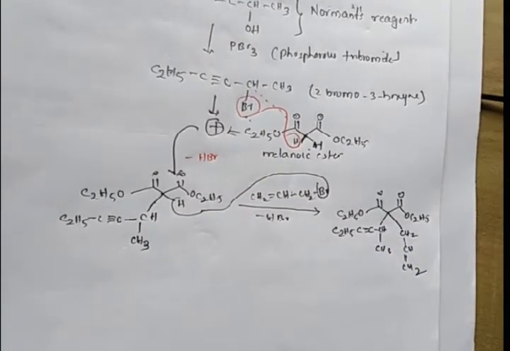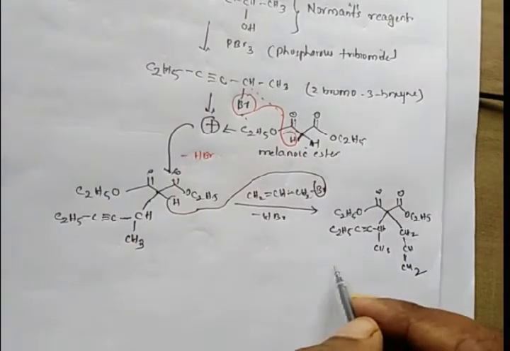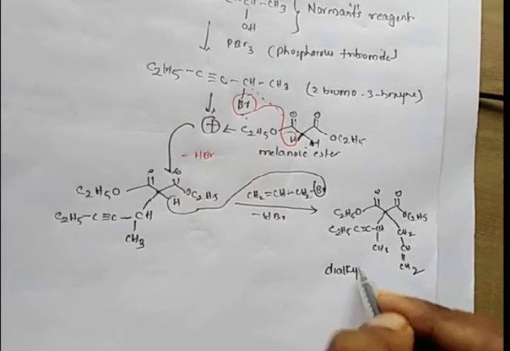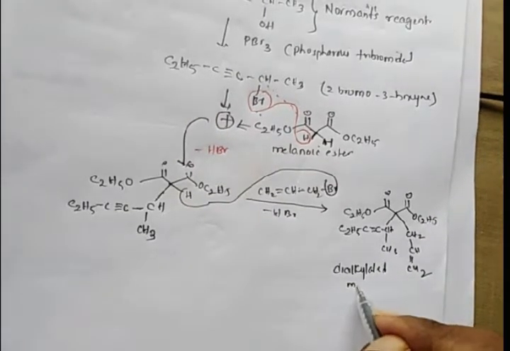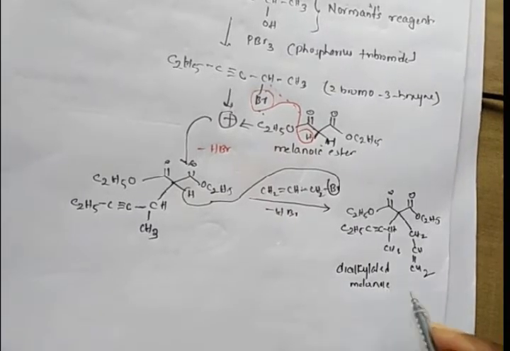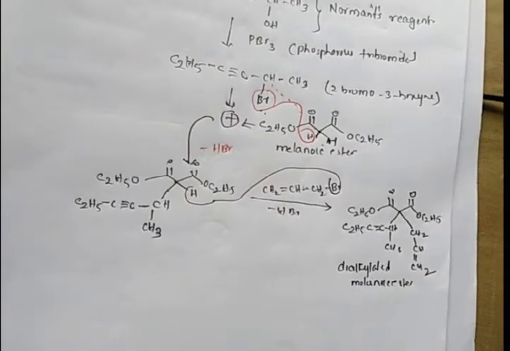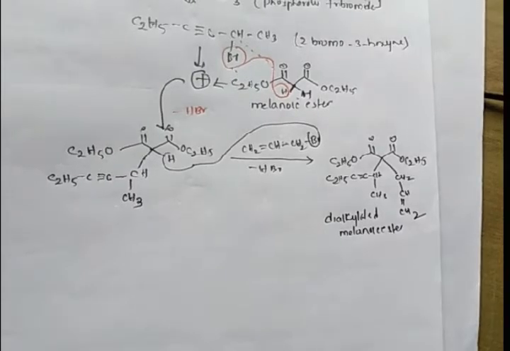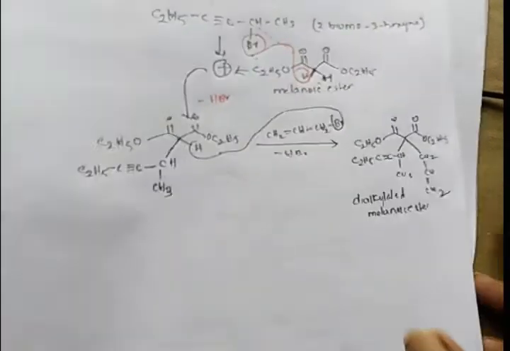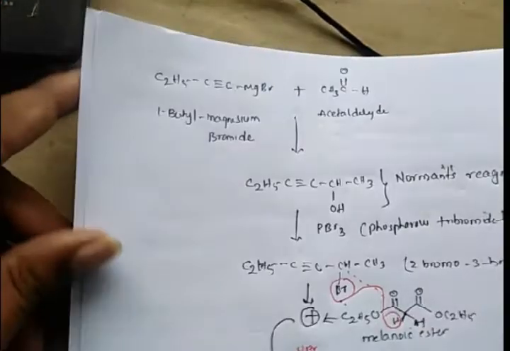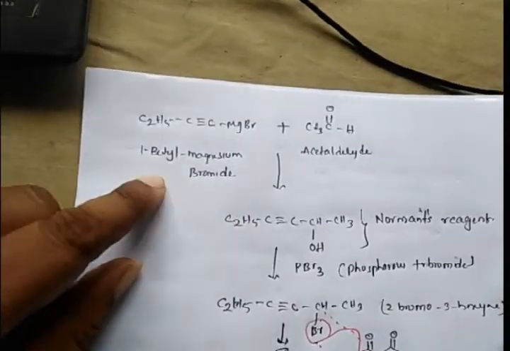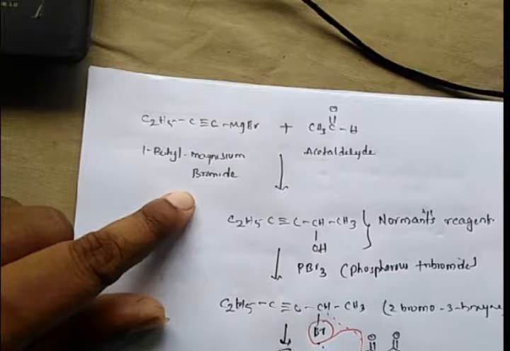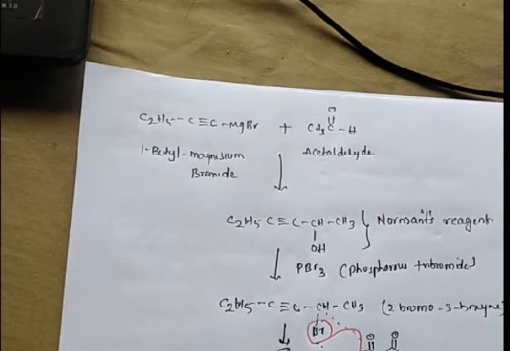Okay, this is called dialkylated malonyl ester. We synthesized the required dialkylated malonyl ester in this way. Once again explaining the synthesis of dialkylated malonyl ester, that is part A. For the synthesis of dialkylated malonyl ester, the starting material is 1-butyl magnesium bromide. This is treated with acetaldehyde.